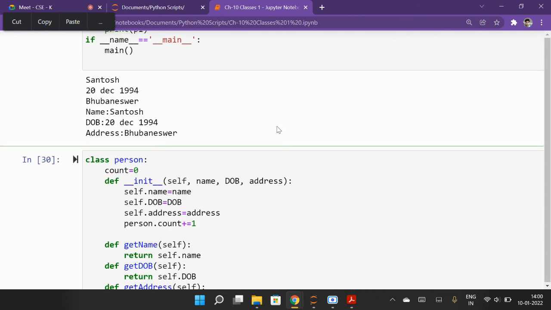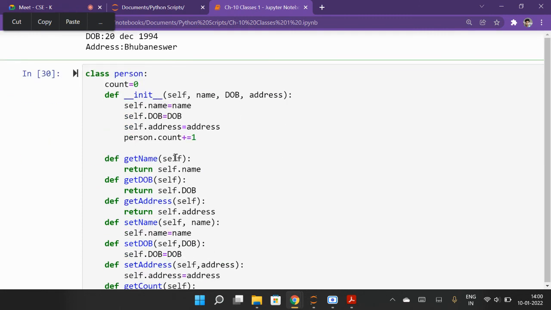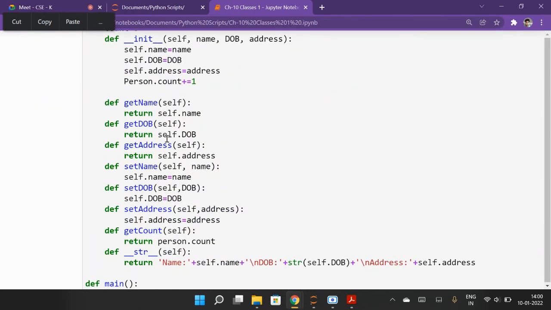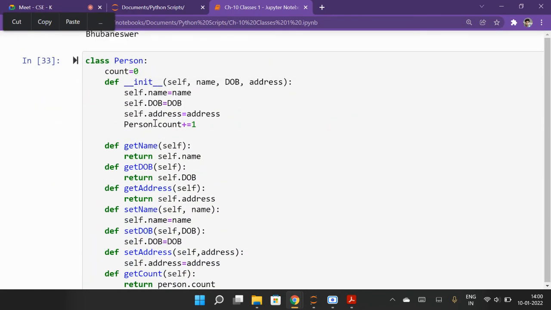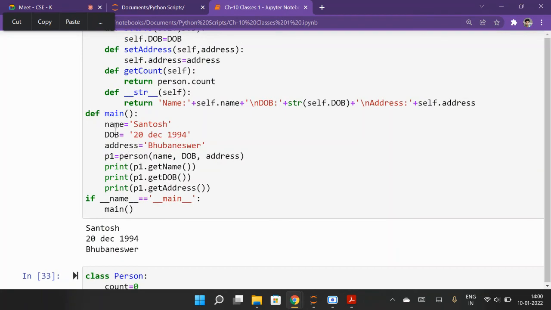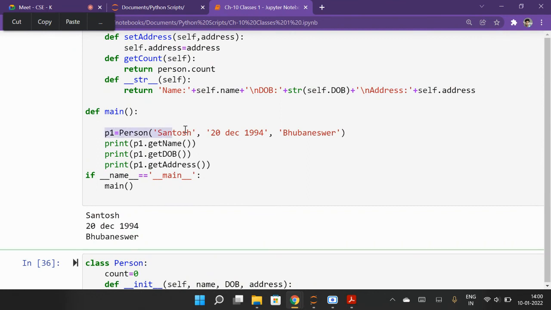Similarly we can do the same program with some modification. Instead of defining name and date of birth separately there, here I'm not defining them separately. I'm just writing p1, the object that was self there. You can write self here also. So instead of self it is this, and then person is a class with name, date of birth, address. And then instead of printing each one, we can directly print p1.